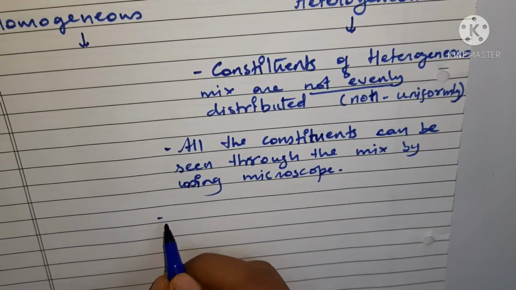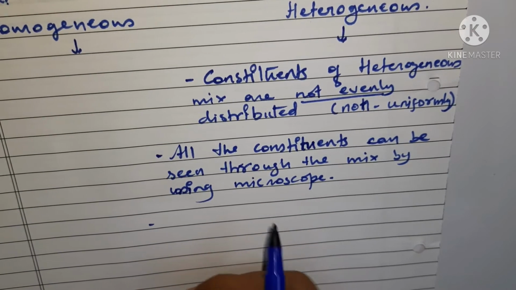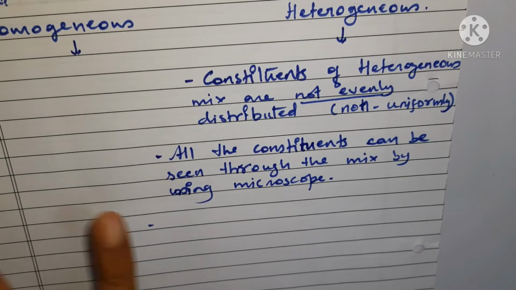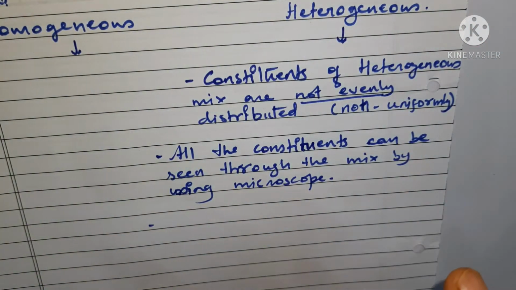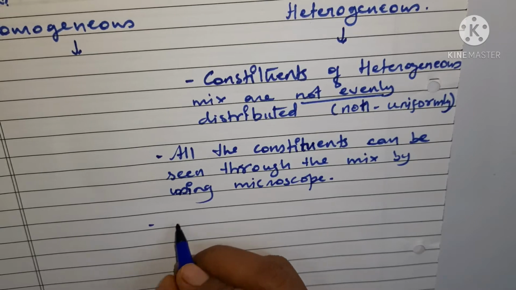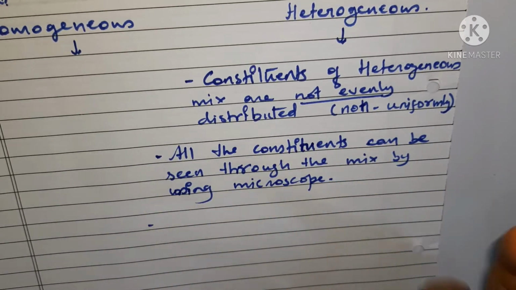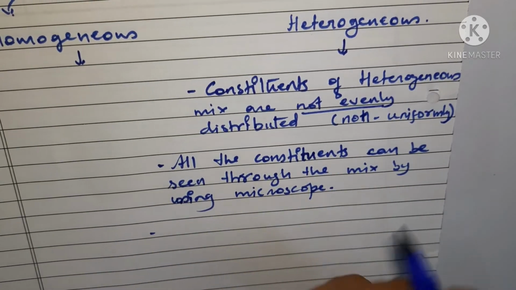Then third, in a heterogeneous mixture, one substance spreads throughout the other substance completely. In what form? It can take the form of small particles, droplets or bubbles.